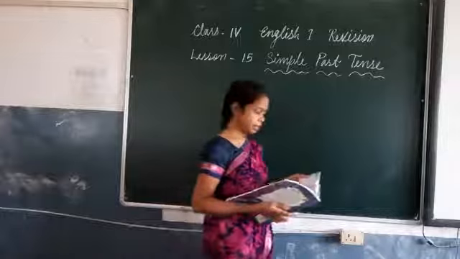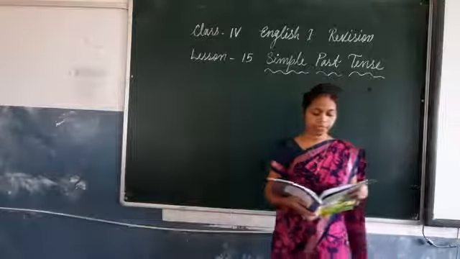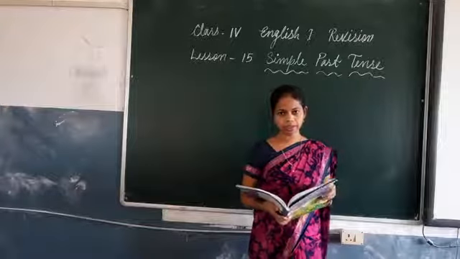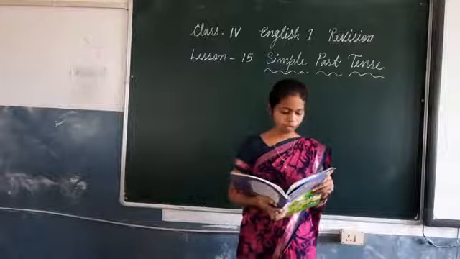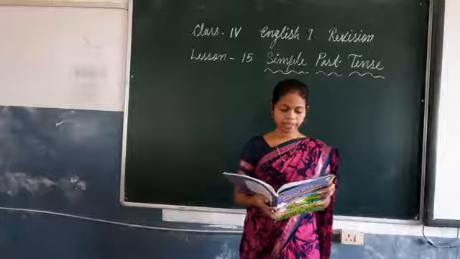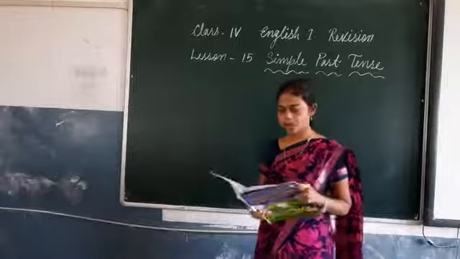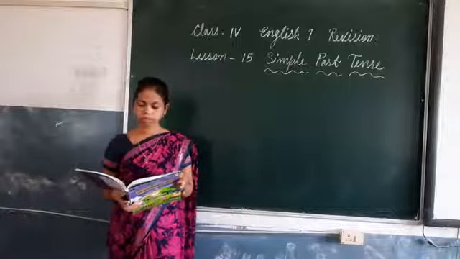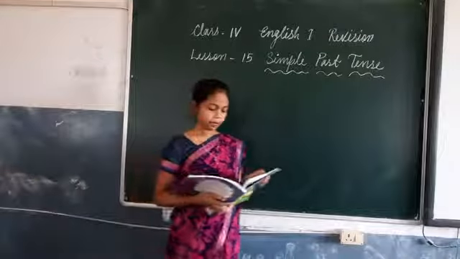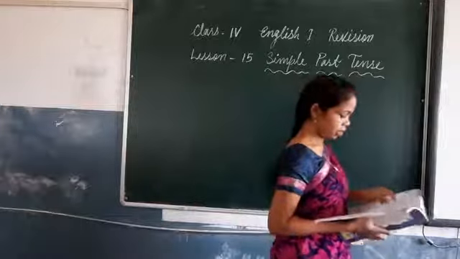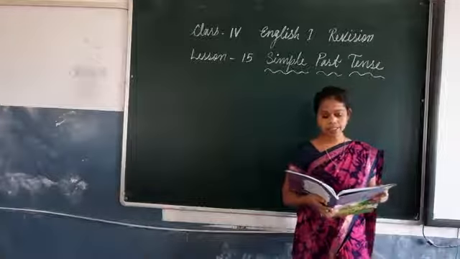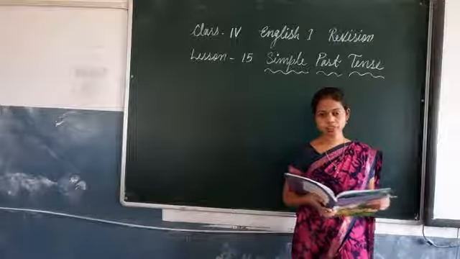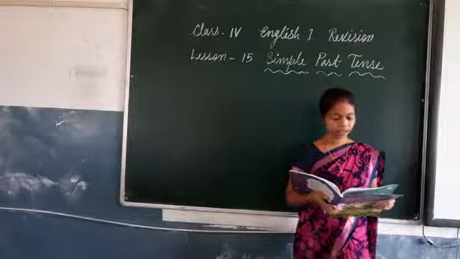Now let's do the exercise. Exercise 1. Rewrite the following paragraph in the simple past tense. I'll be saying the answer, okay? You write down. Bhola, the donkey, suddenly sees. Instead of sees, you write saw. Suddenly saw Kalia, the wolf, coming towards him. He fears. Instead of fears, you write feared. He feared for his life.